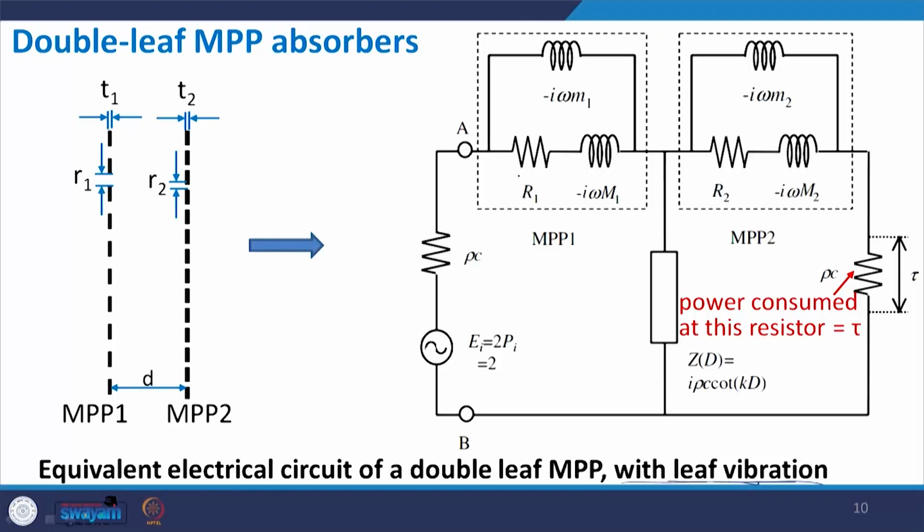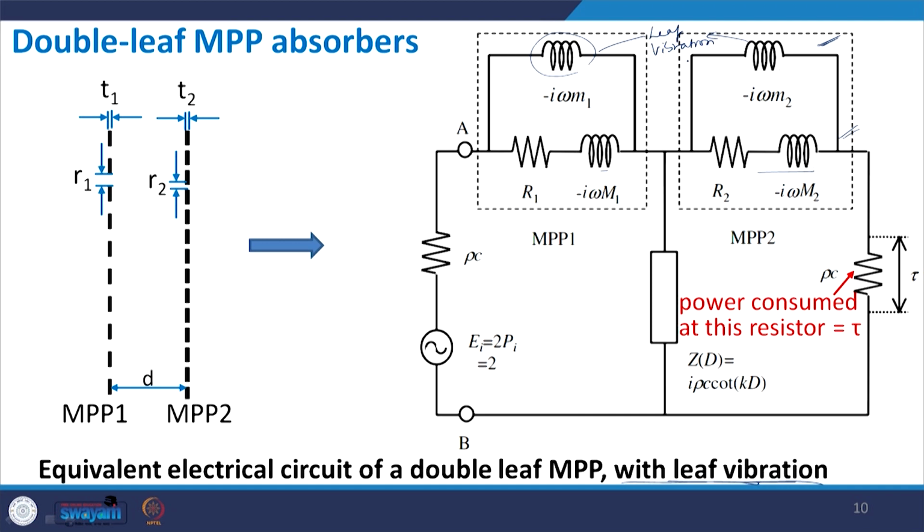So here this is the original impedance, and because this leaf is vibrating, an additional reactance part, omega times m1, is added, where m1 is the mass of the first panel. So this reactance is added in parallel. Similarly, if this leaf is vibrating, then this is the original impedance and another reactance is added in parallel. So all of this accounts for the leaf vibration. If the individual leaves are vibrating, then an additional reactance is added to each.